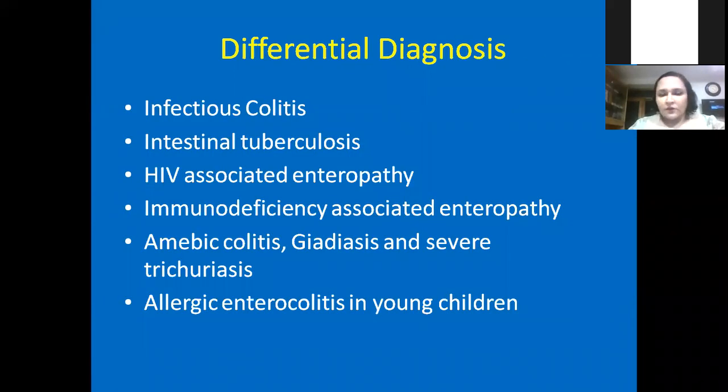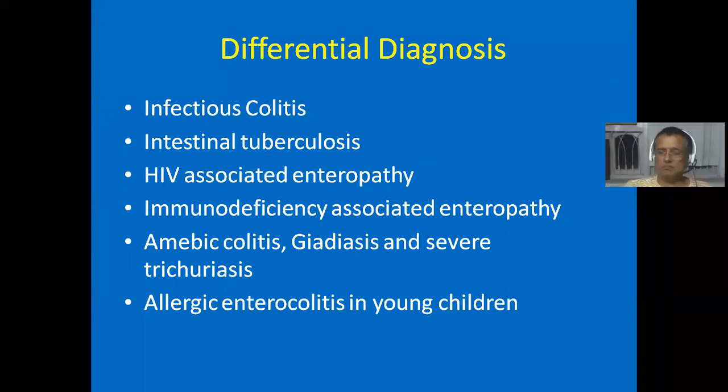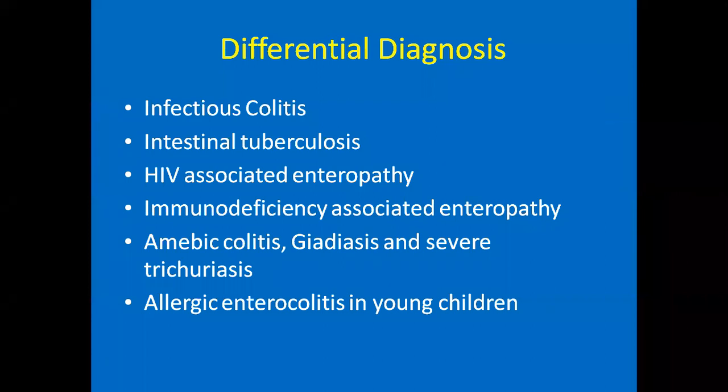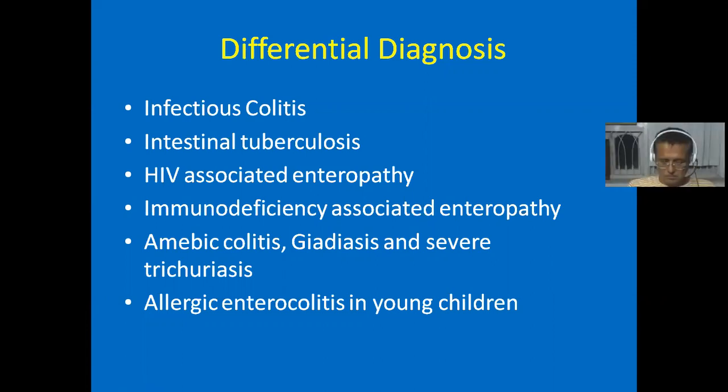So differential diagnosis, I have said, infectious colitis, intestinal tuberculosis, HIV-associated enteropathy. Like that, our second patient presented with only diarrhea. There was no abdominal pain, only diarrhea. So that's why we always do HIV. Any patient presenting with chronic diarrhea, always look for albumin, always exclude HIV. So immunodeficiency-associated enteropathies, these are usually, especially below 2 years or below 6 years, early onset, very early onset IBD.